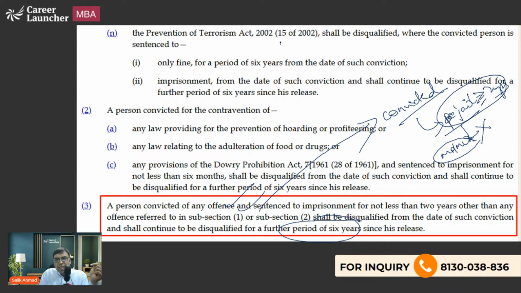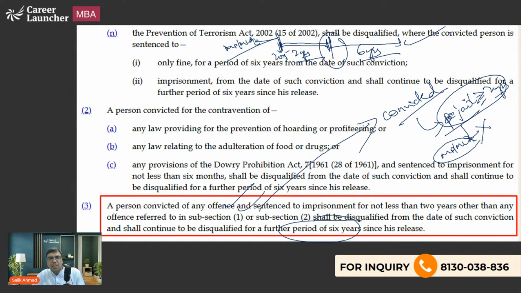Let's say a person is jailed for 2 years. After he comes out, for the next 6 years, he or she cannot become an MP or MLA. So let's say on this day in 2025, a person was an MP or MLA. He was found guilty under any law, and the jail term is 2 years or more. He will go to jail, and after 2 years, even if he or she comes out of jail, still he cannot fight the election. He has to wait for 6 more years. Okay, that is the law.